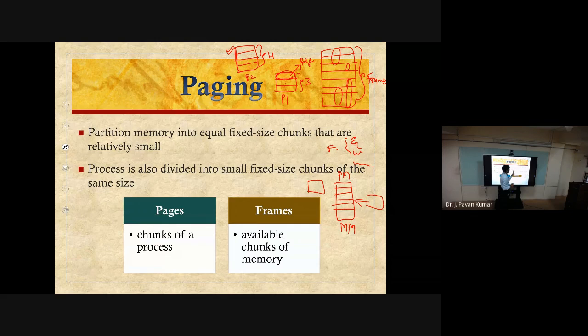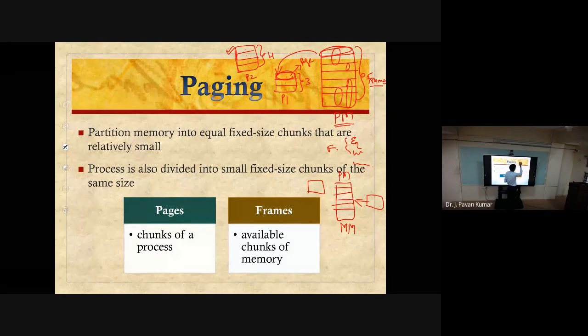The basic intuition, the motivation to introduce paging, is that the fragmentation problem we have seen earlier can be reduced. The idea is we divide the physical memory into equal-size partitions called frames, and whatever the size of the frame in main memory, the same size we divide the process into pages, so that any page can be loaded into any frame.